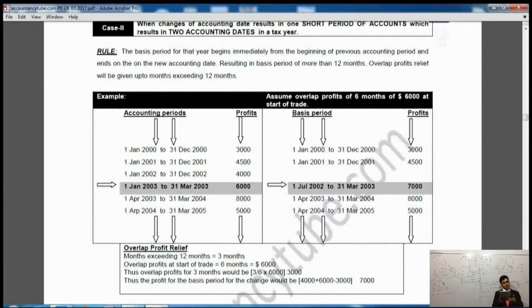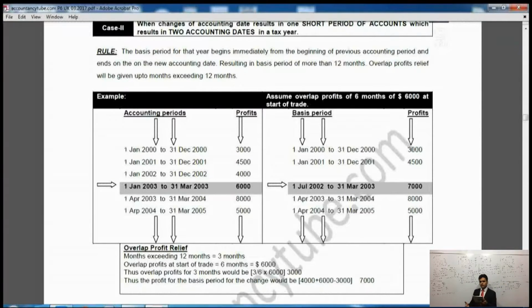Now you will have to look at the left side. Because I said we'll have to take from the start of the previous accounting date. There are 2 accounting dates coming in the same tax year. So we will take the start of the previous one and we will take to the end of the next one. So we'll take from 1st of January 2002 to 31st of March 2003. So these become 15 months, right? So the 15 months are coming in the same tax year. How many months are exceeding over 12 months? 3 months are exceeding. So the overlap relief will be given for 3 months.